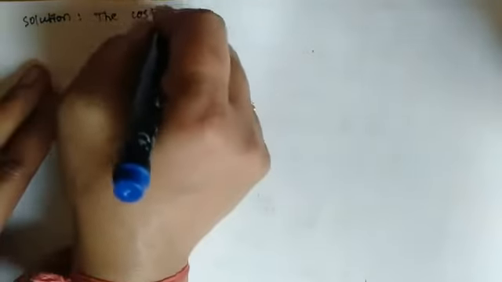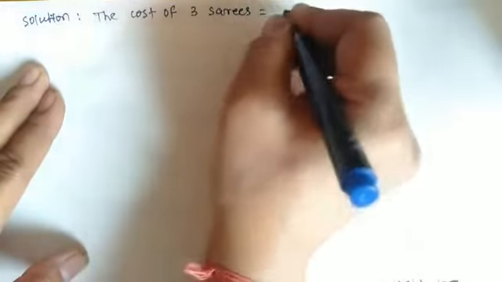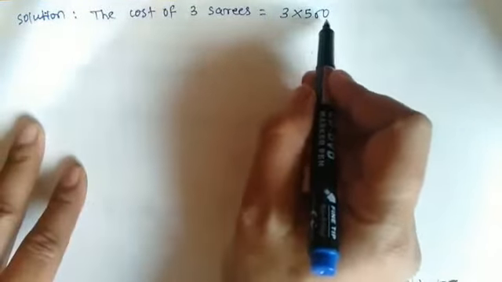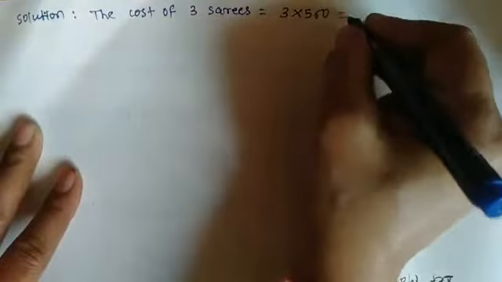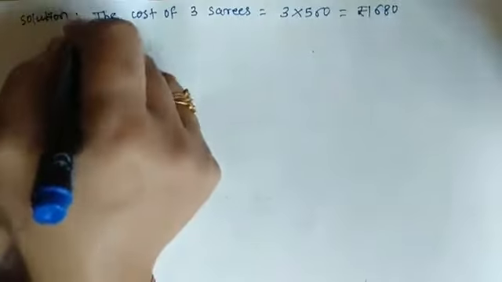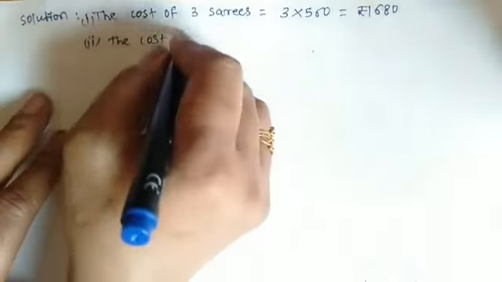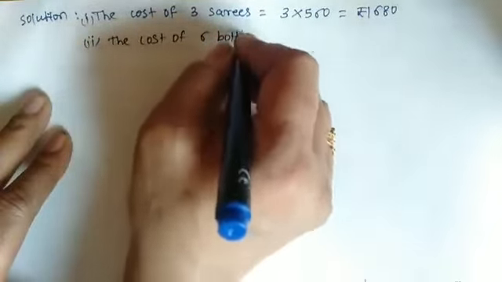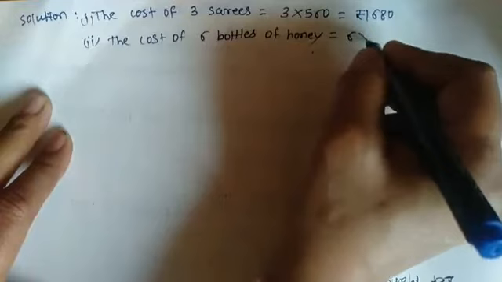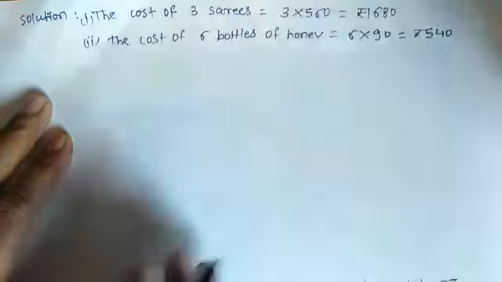The cost of 3 sarees is equal to 3 multiplied by 560, because the cost of one saree is 560. So it is 1680 rupees. The next item is the cost of 6 bottles of honey is equal to 6 multiplied by 90 equal to 540 rupees.